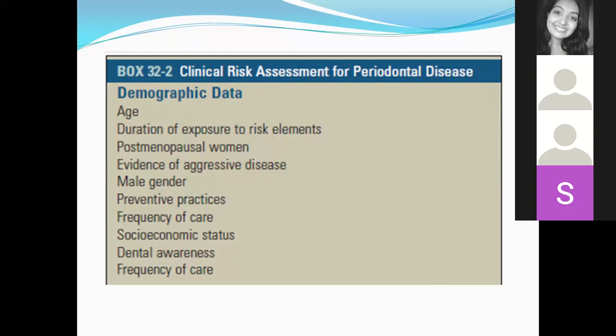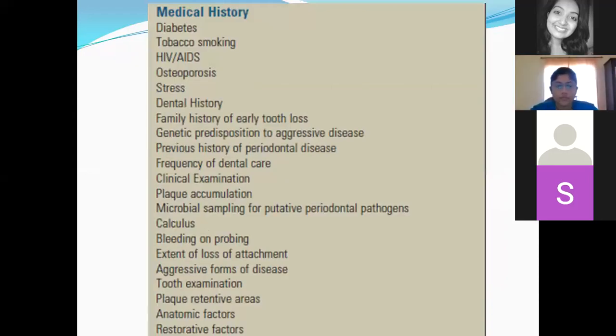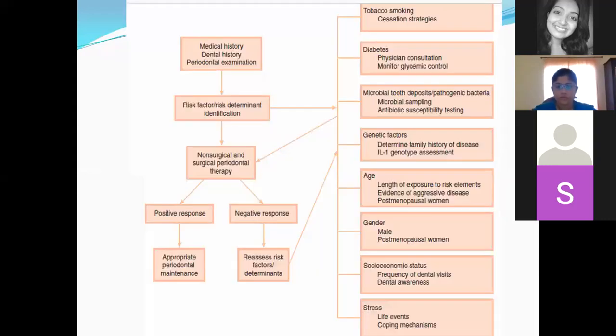Then comes your medical history. Under medical history, you have these entities. You have to check for diabetes, smoking, whether they're seropositive for HIV antigen or not, and osteoporosis. All these entities have to be asked in detail to arrive at the measurement of the clinical risk that an individual has.